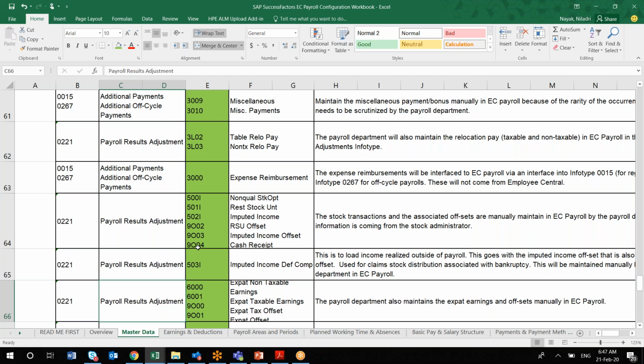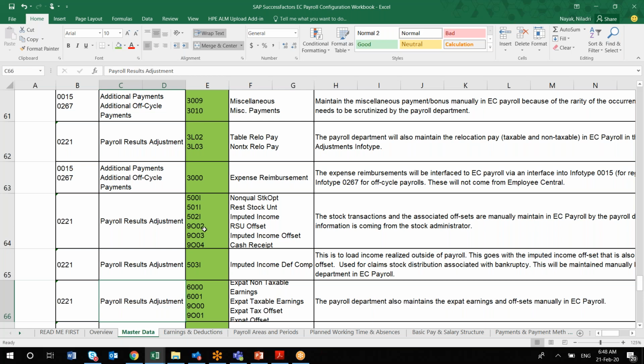There can be two ways. One is the client is already using on-premise SAP HCM payroll, or the second option is the client is a brand new SAP customer and they are starting everything from scratch. Then it is a little easier. If they are doing it from scratch, then you will be configuring all these wage types and you have to capture it here itself. And if the client is using on-premise, then you have to take that dump from the existing environment. That is the only difference here.